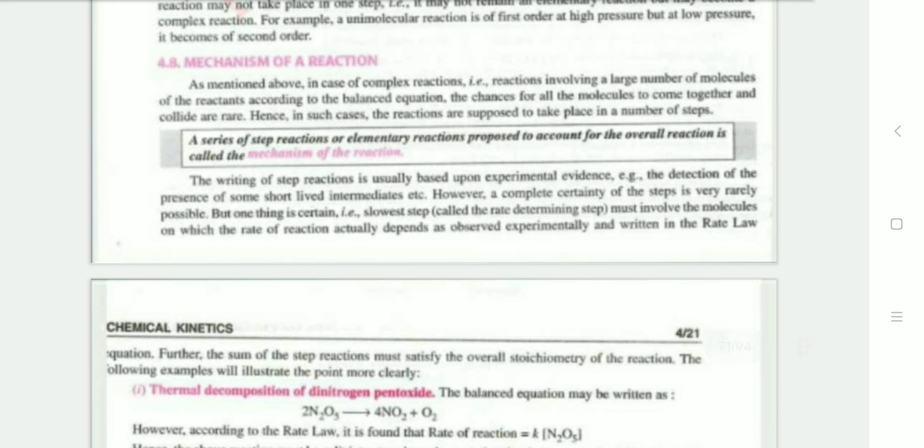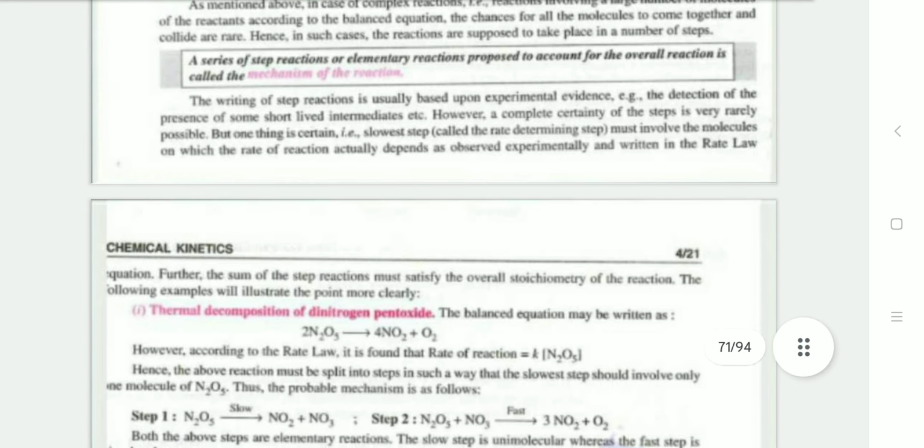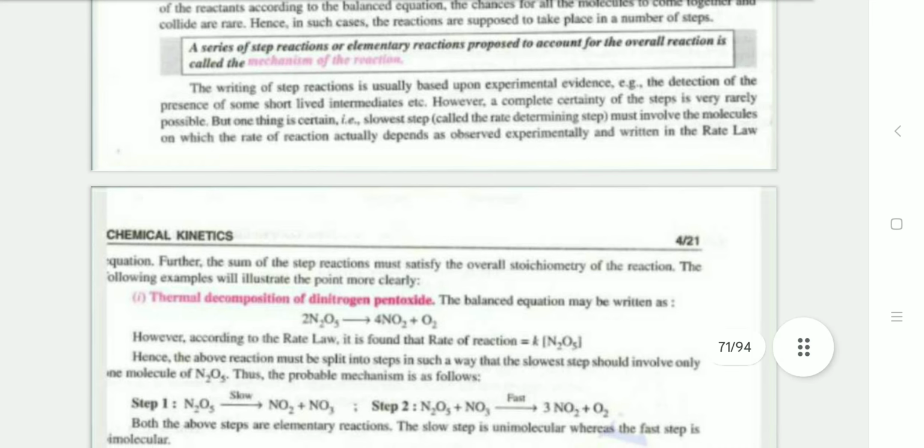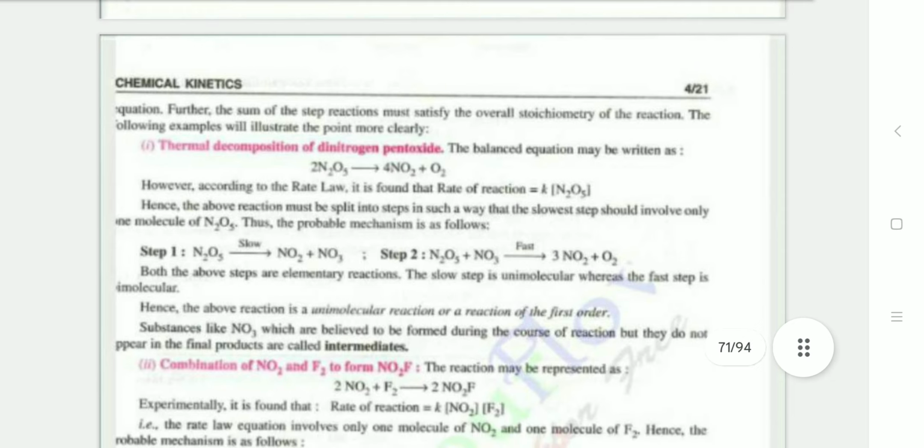This is written in the rate law equation. Further, the sum of the steps justifies the overall stoichiometry of the reaction. Some examples: the first is the thermal decomposition of dinitrogen pentoxide. The balanced equation can be written as 2N2O5 forms 4NO2 plus O2.